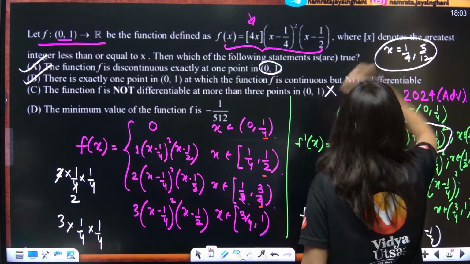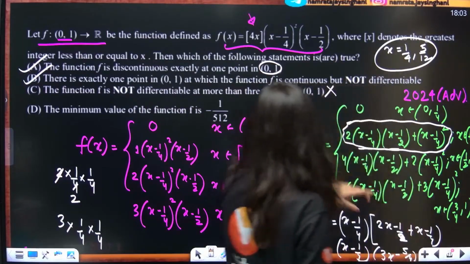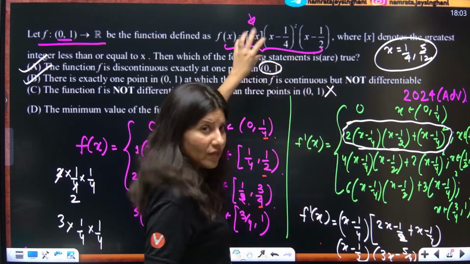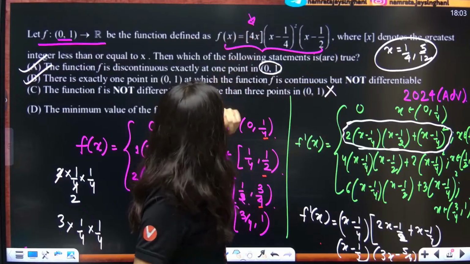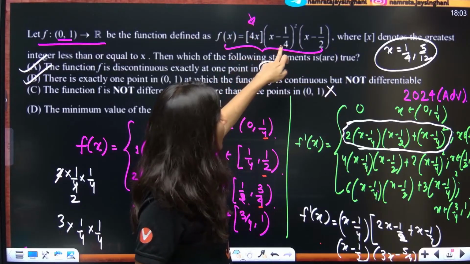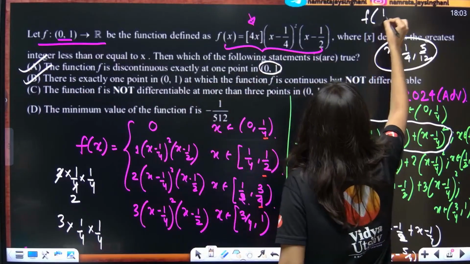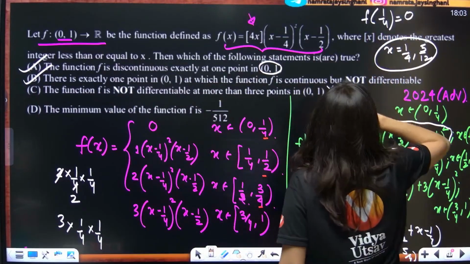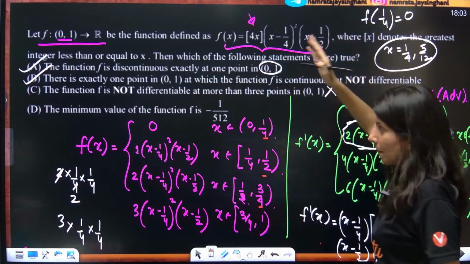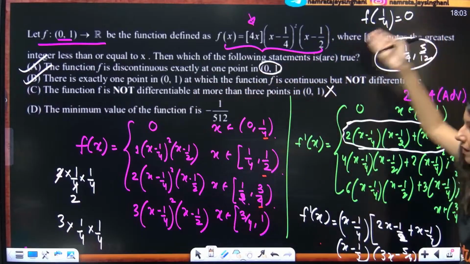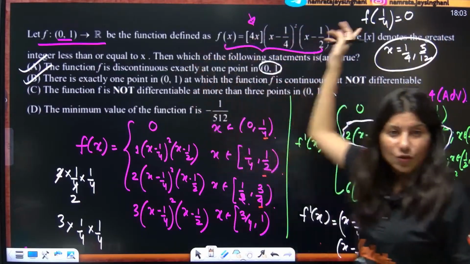So, you just need to put x equals 1 by 4. The moment you put 1 by 4 over here, obviously it will give you 1 by 4. If you put it over here, again this is 0. So, f of 1 by 4 is coming out as 0. We are looking for the minimum value. Maybe this is a minimum value, I don't know. Okay, so this is again the D option. If this is true, then the D option is wrong.